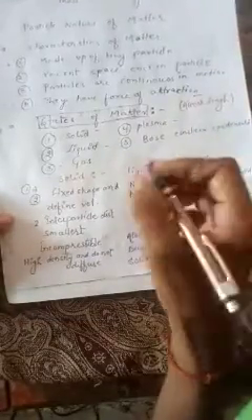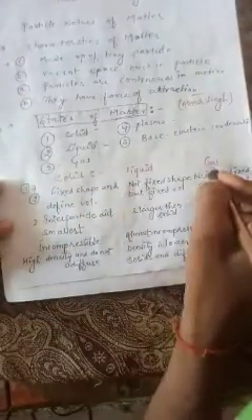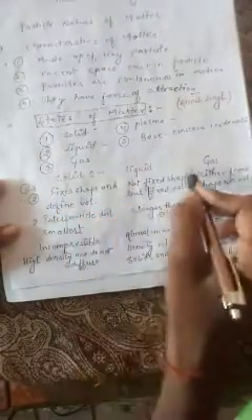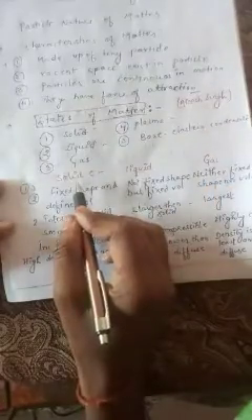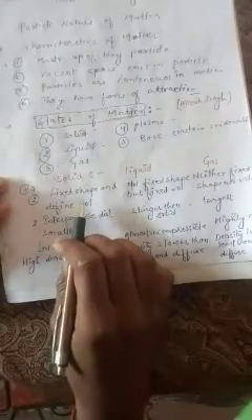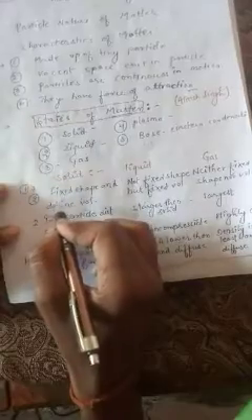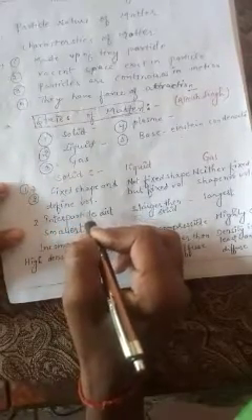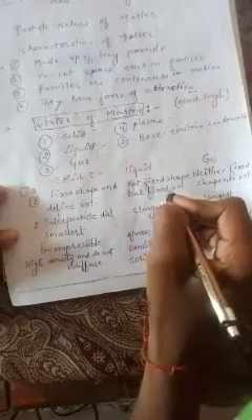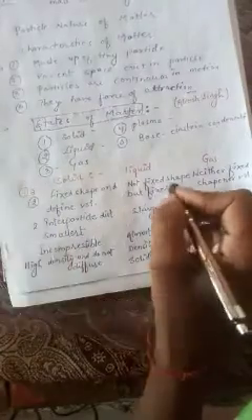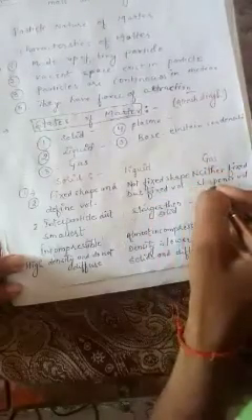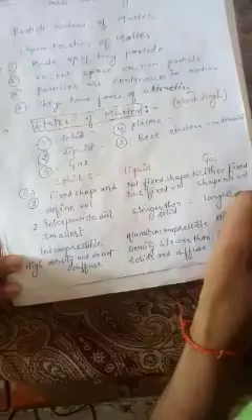Now what is the basic difference between solid, liquid and gas? We have studied solid, liquid and gas in earlier classes. First, solid has fixed shape and definite volume, whereas liquid has no fixed shape but it has fixed volume. In case of gas, there is neither fixed shape nor fixed volume.